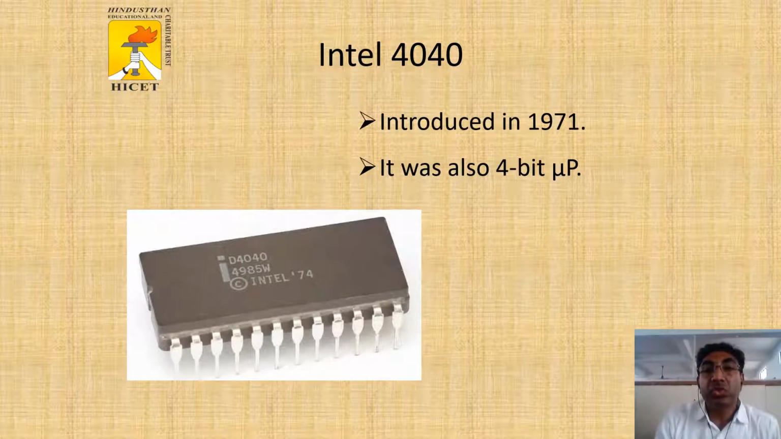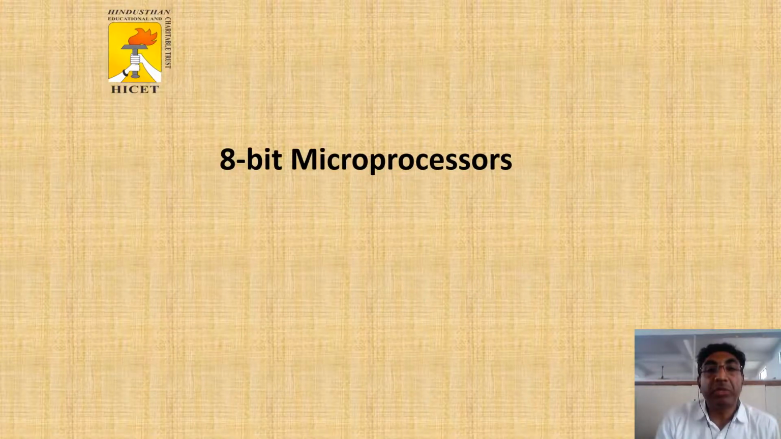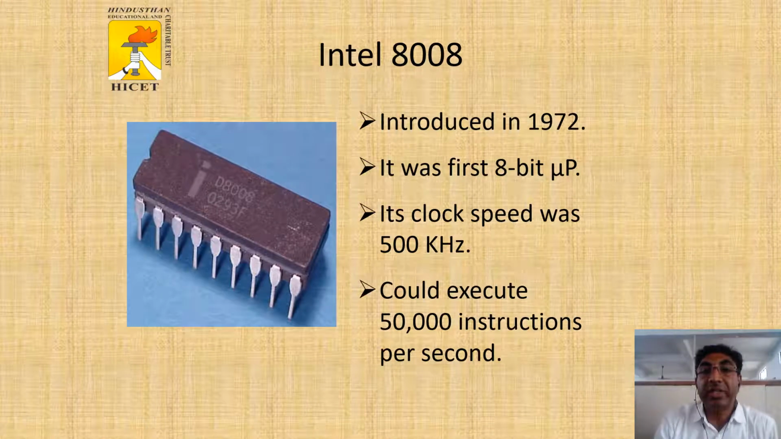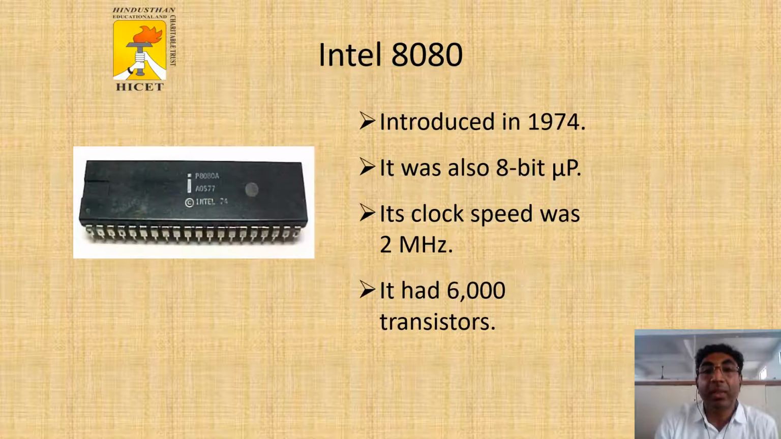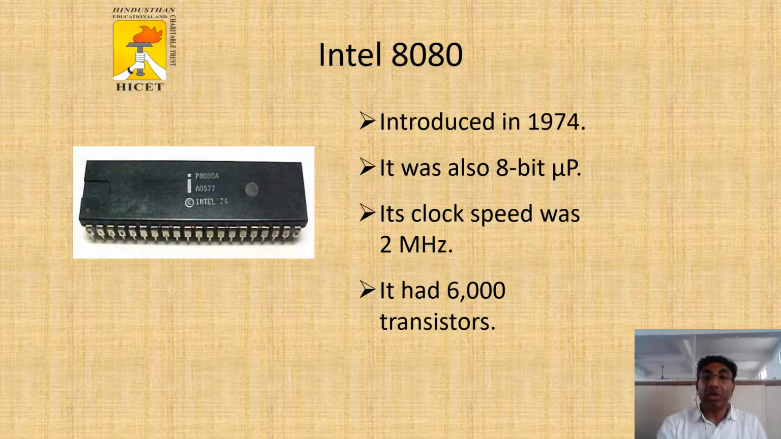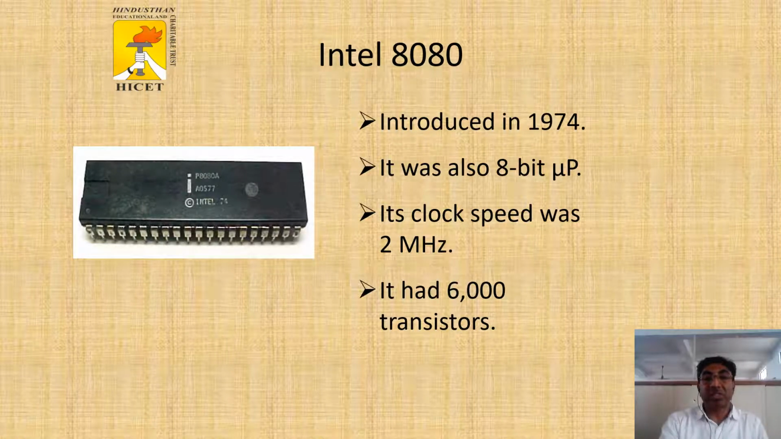Then Intel 4040 processor introduced in 1971. It was also a 4-bit microprocessor. Then the 8-bit microprocessor, first introduced in 1972. This is the first 8-bit. The clock speed was 500 kilohertz. It could execute 50,000 instructions per second. Then the 8080 microprocessor introduced in 1974. It was an 8-bit microprocessor. The clock speed was 2 megahertz. It has 6,000 transistors in the chip.